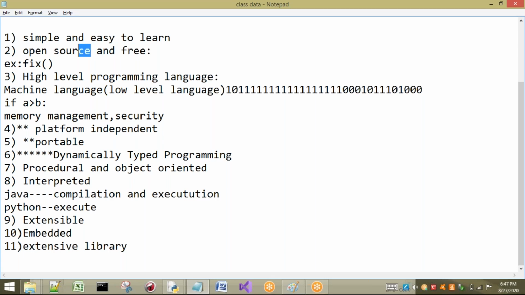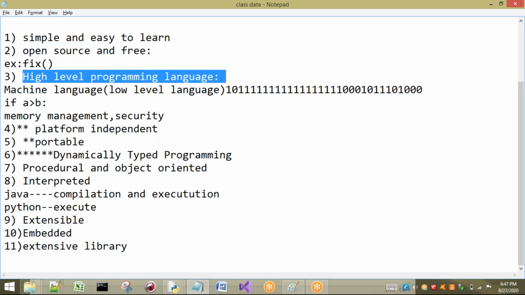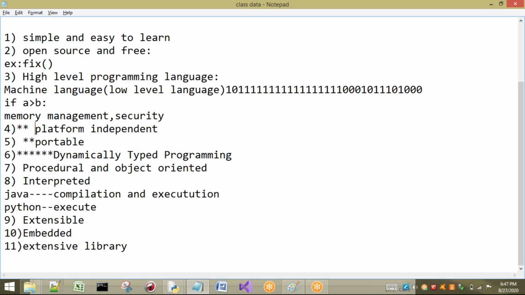Okay, and open source. If you want to write your own code and give it to the Python people, and if it is good and not already there in Python, they will add your code to Python. Next, high level programming language. Next one, platform independent.